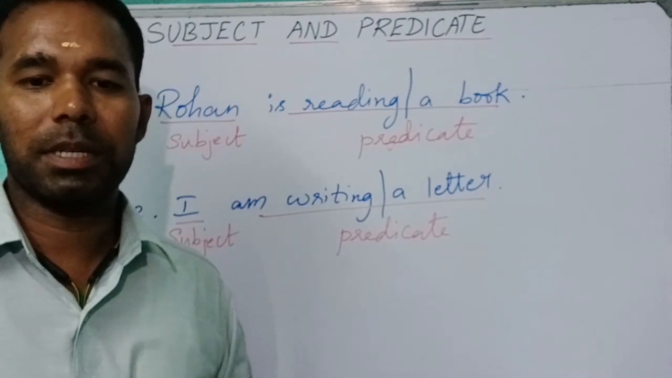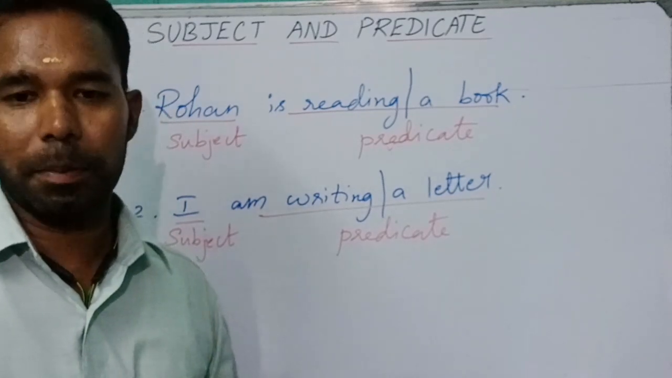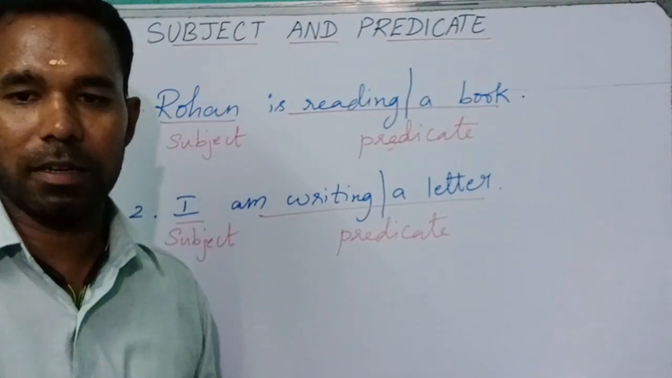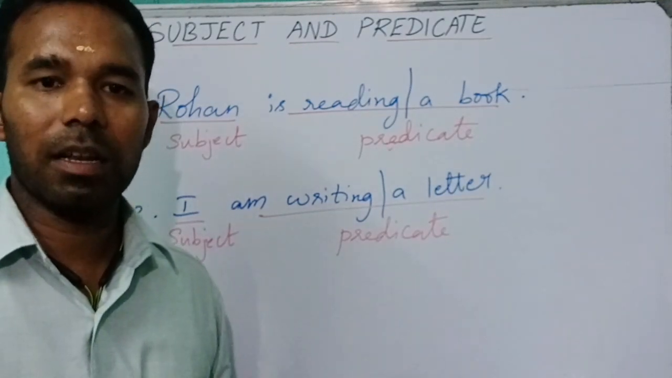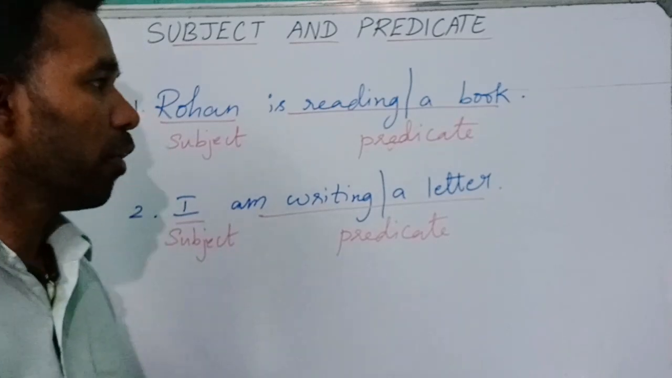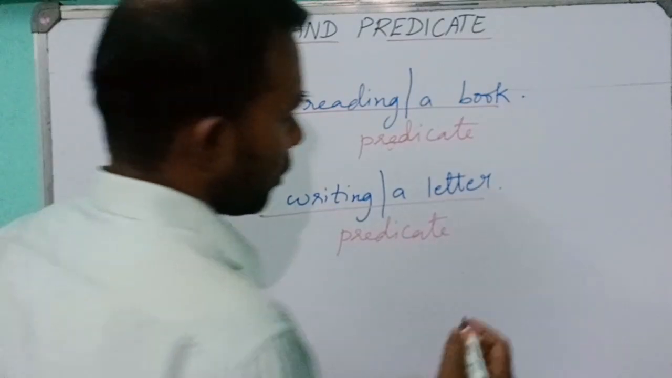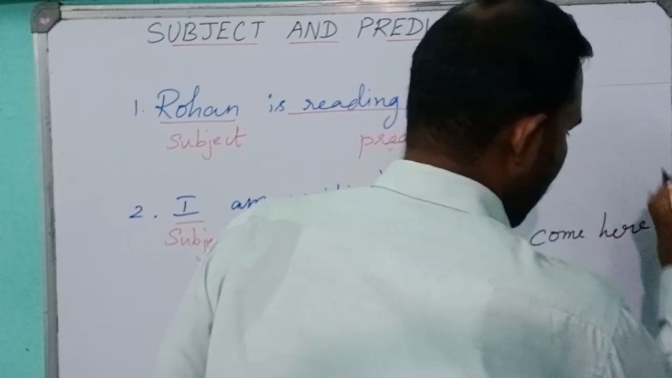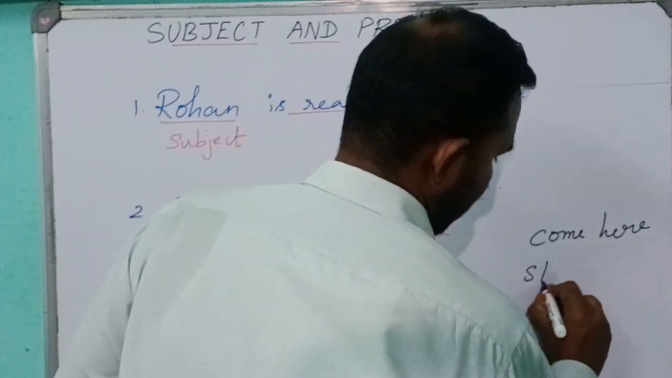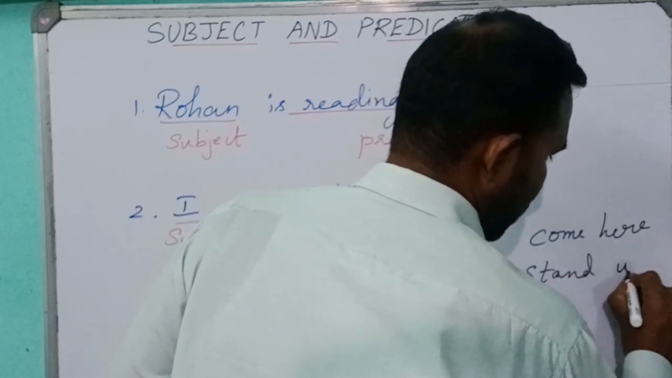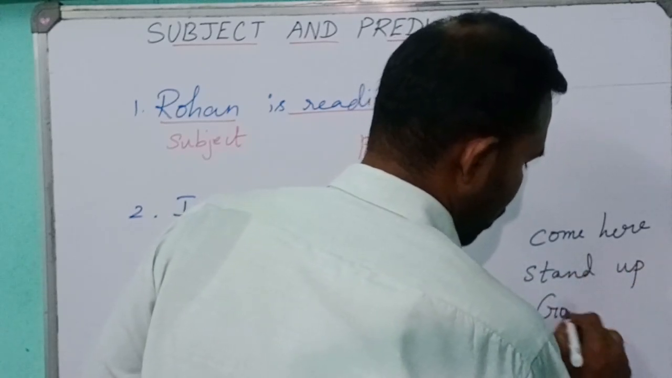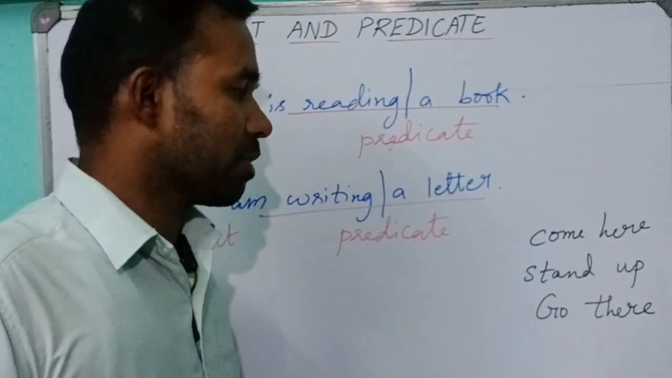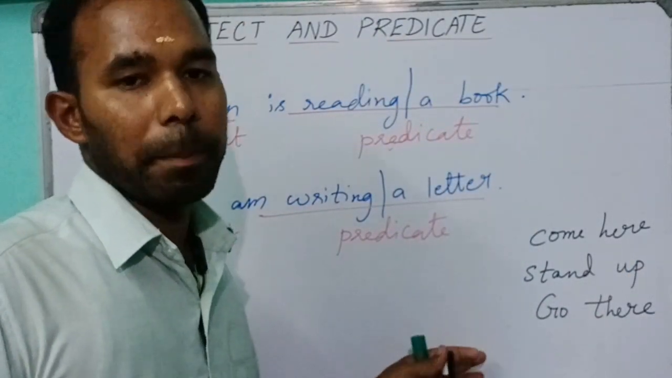Normally, a subject comes before the predicate, but in some cases, such as proverbs, it may come at the end of the sentence. Subjects may be missing in an imperative sentence. For example, come here, stand up, go there. So, in these imperative sentences, the subject is missing.